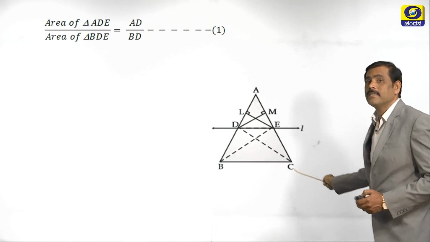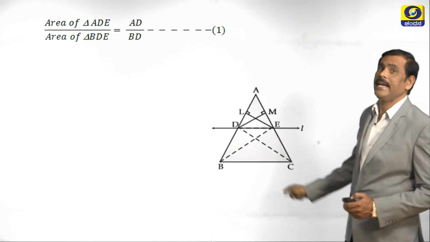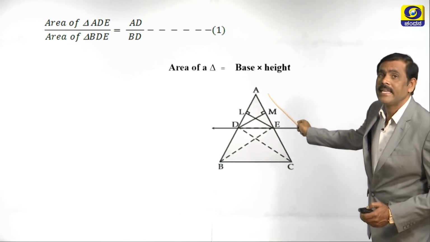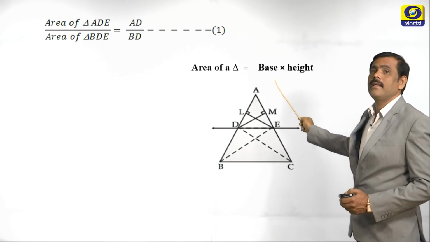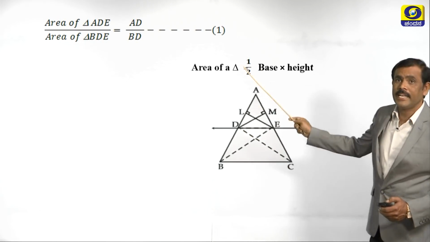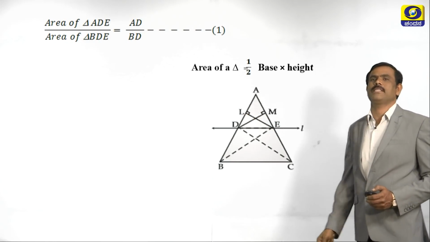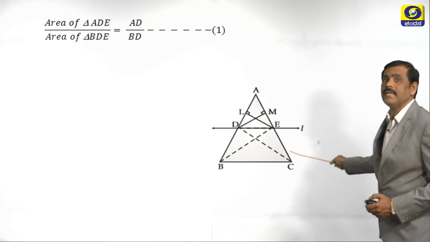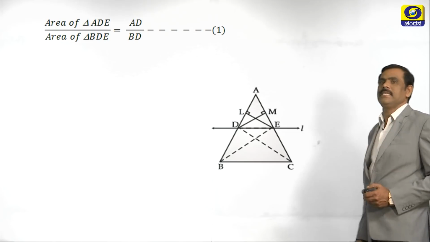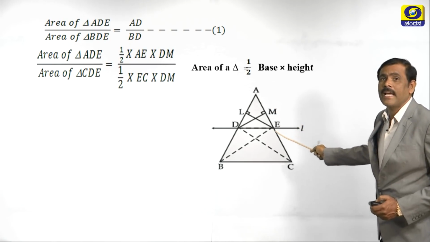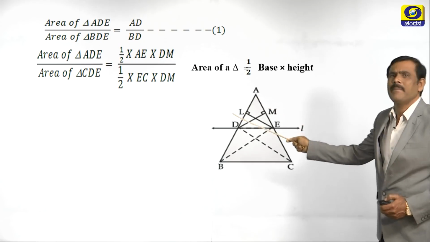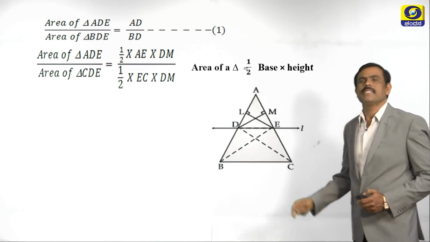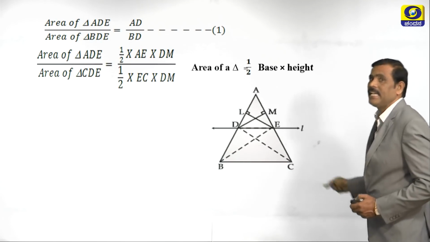Now, take the other two triangles on AC side. Which are the two triangles? Take AED. Area of triangle is equal to half into base into height. Now, let us take the two triangles on the side containing AE and CE. Let us take the area of triangle AED, which is same as ADE, divided by area of triangle CED. CED is nothing but CDE.